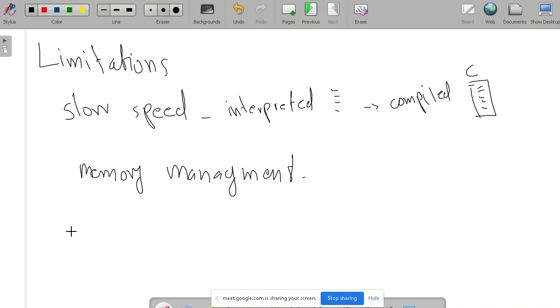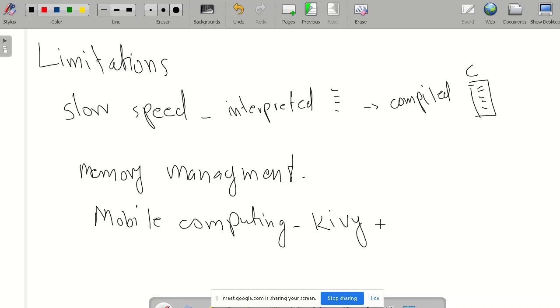Then it is weak in cloud means mobile computing. Weak in mobile computing. Python is not meant for this; we can't develop touch screen or Android applications in it. We have one framework called Kivy, in which we can design different touch screen based applications, but it is not meant to develop mobile applications.